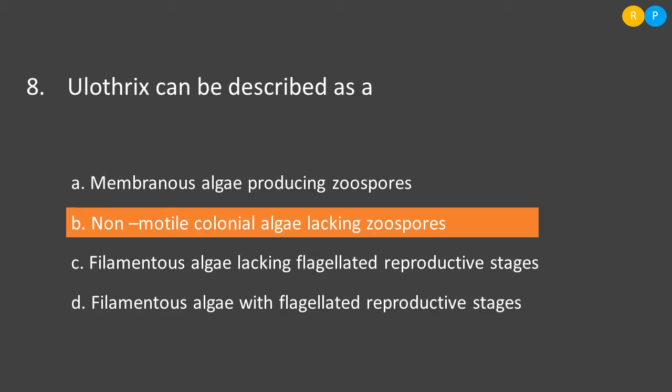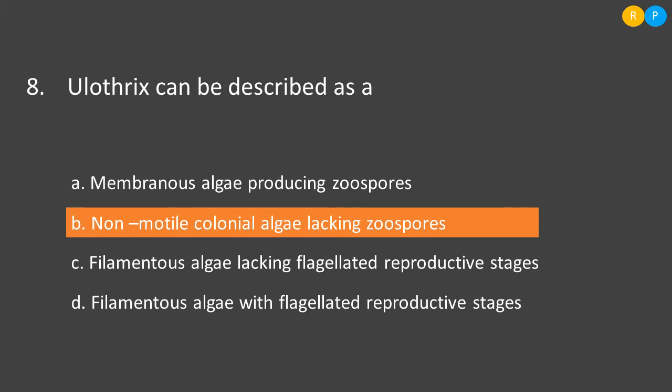Then the eighth question is, Ulothrix can be described as a. Ulothrix is actually a green alga. This green alga will be present in fresh flowing water, and if you see the structure of Ulothrix under the compound microscope, it appears like an elongated filamentous structure because the body nature of Ulothrix is filamentous. So it is called a filamentous alga.